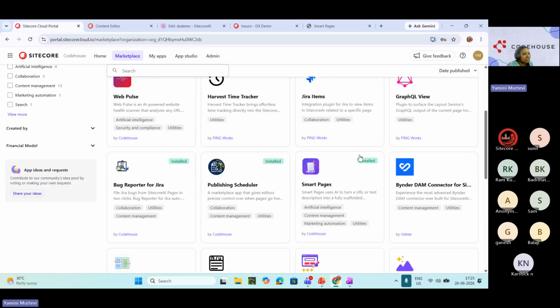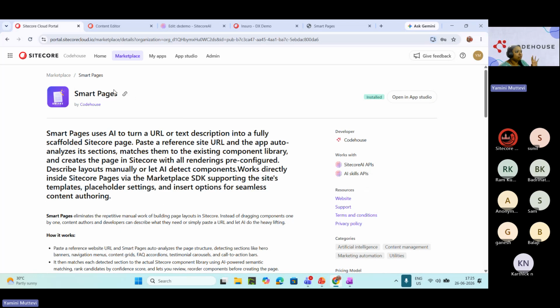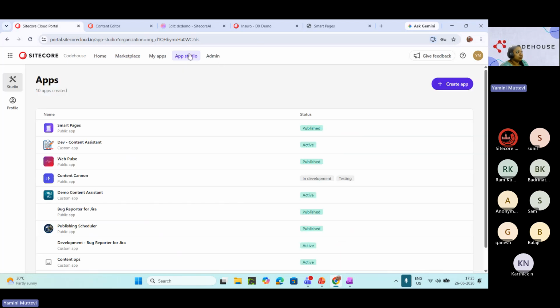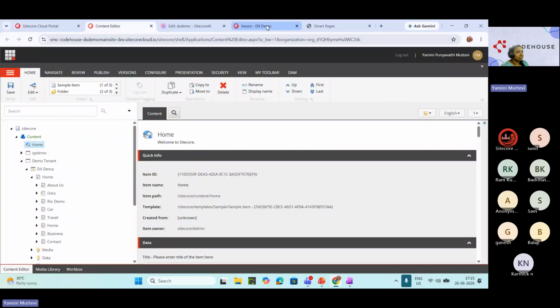Let's search for smart pages. Here you have this. All you need to do is go to the application in your instance and install. Like App Studio, when you go to App Studio, it will ask which instances you need to install on. There is a lot of stuff here. Ignore all that. We are just focusing on smart pages.